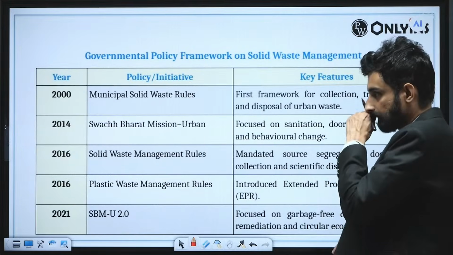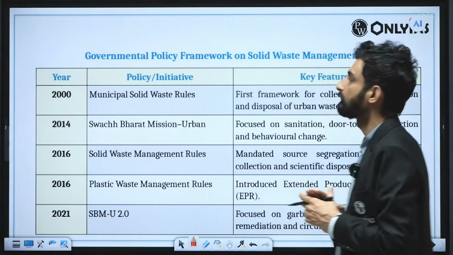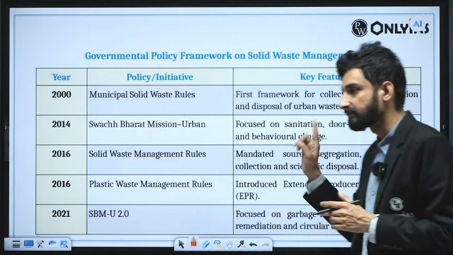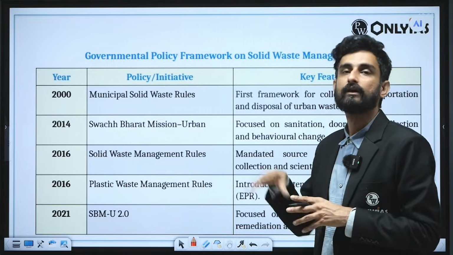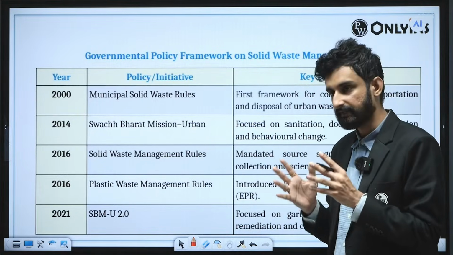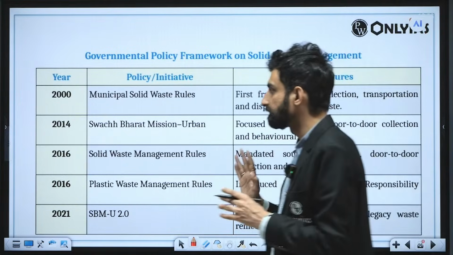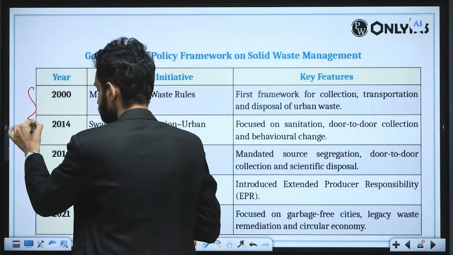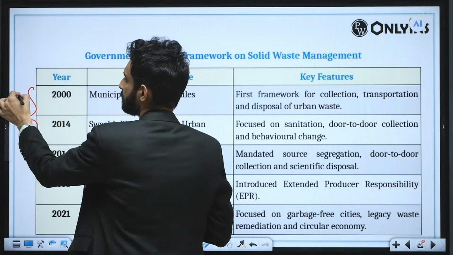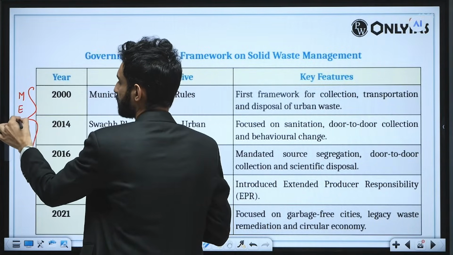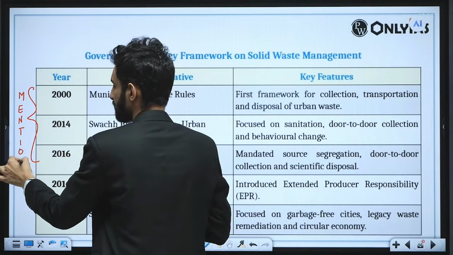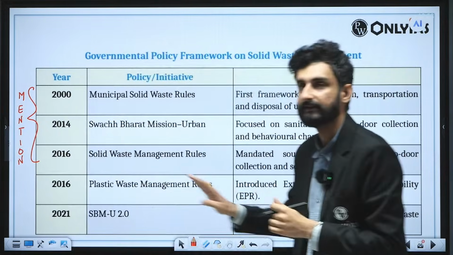Further, we can write the government policy framework on solid waste management. These are written in the pollution chapter of the environment book that we have given to you. Also, they are discussed in the classes. So what we can do is mention them. And as we come closer to present times, we can actually elaborate them.